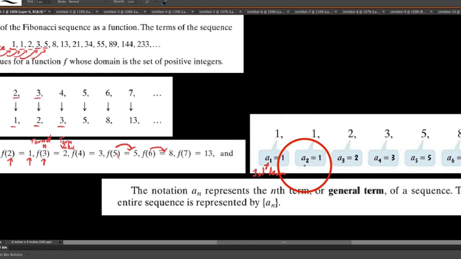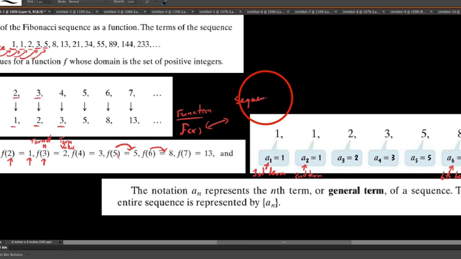We're going to refer to A2 as the second term in the sequence of A. And we could go all the way out here. We say this is the sixth term in the sequence A. But you'll notice that in general, instead of an f of x, with sequences, we say that this is a function right here. Function notation is f of x. We would say that sequence notation, we represent the very same thing just in this fashion.